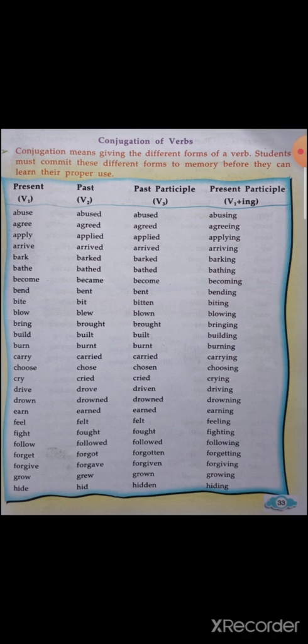Let us read some random examples. Carry, carried, carried, carrying. This is an example of regular main verb. Drive, drove, driven, driving. This is an example of irregular main verb. Forget, forgot, forgotten, forgetting. This is also an example of irregular main verbs.